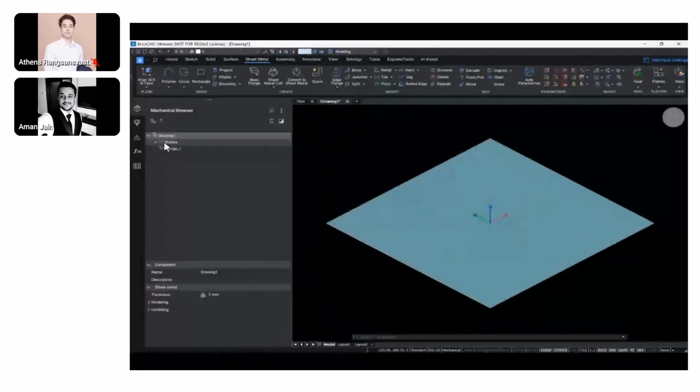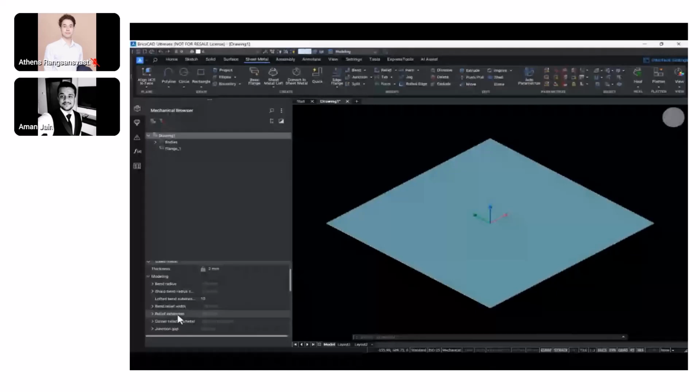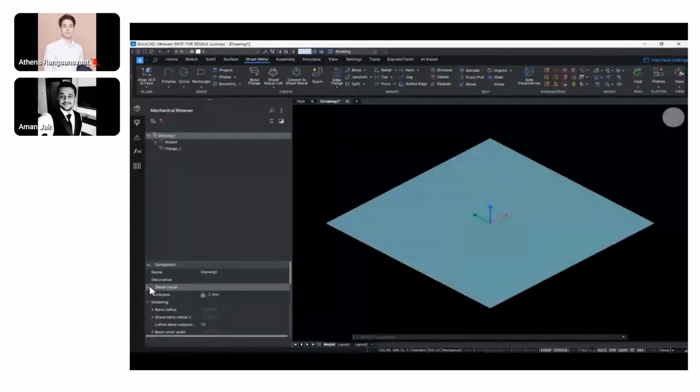If you see, I just used the base flange command to create a flange out of the rectangle, or the square, that we had created. And we have all those parameters that we can work with regarding folding and unfolding of the sheet metal body that we have in place, including K factors, bend reliefs, bend radiuses, and so on and so forth.